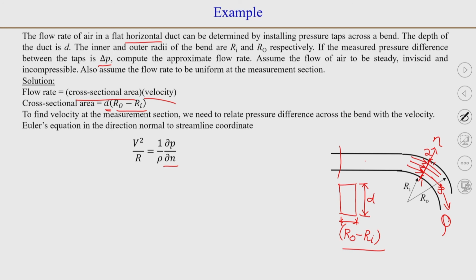So, we will consider the Euler's equation in the normal to streamline or N direction. So, the gravity acts in the, because it says that the duct is horizontal.